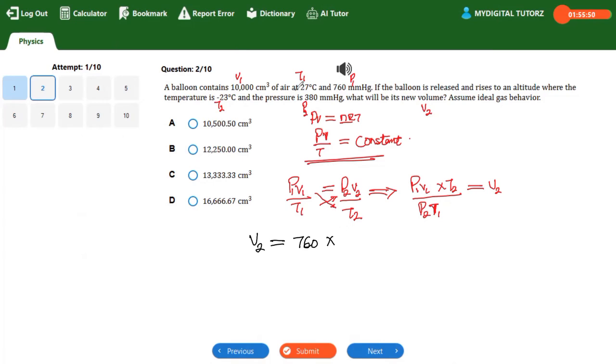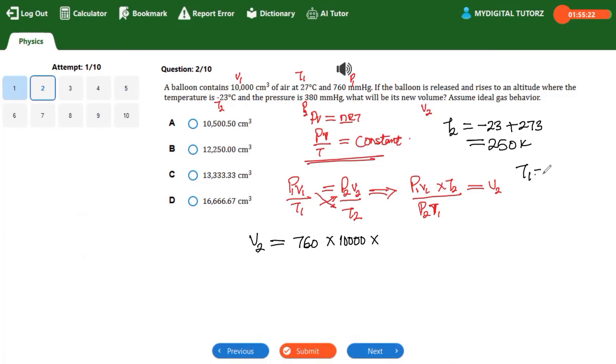V1 is said to be 10,000 centimeter cube, and here is T2. T2 is given in degrees Celsius, so you convert it to Kelvin. T2 is negative 23, that is 273 minus 23. That will give us 250 Kelvin.